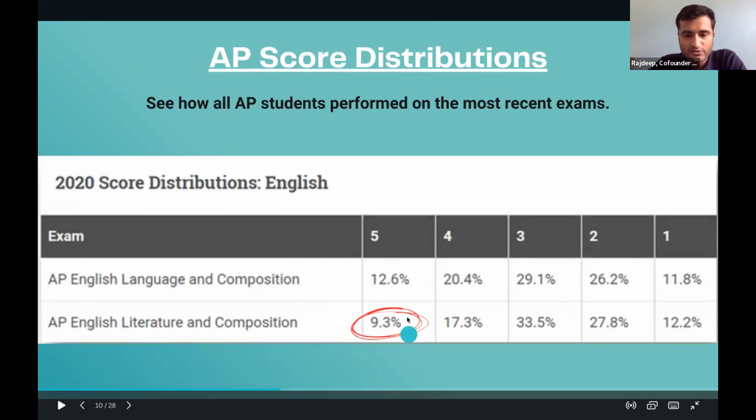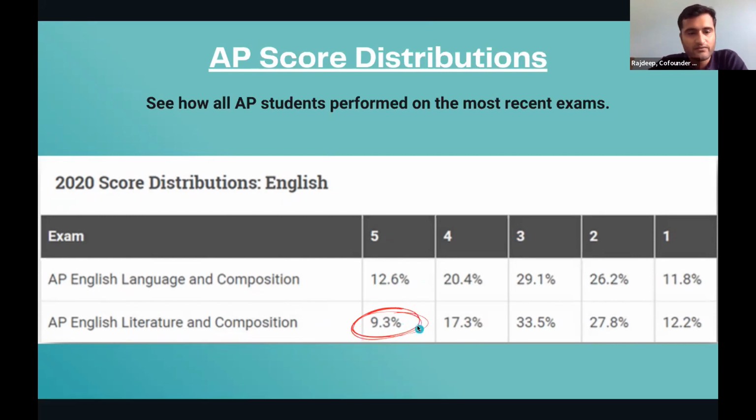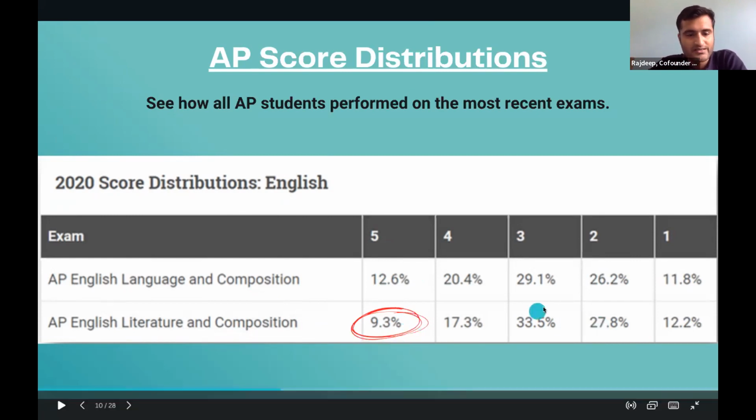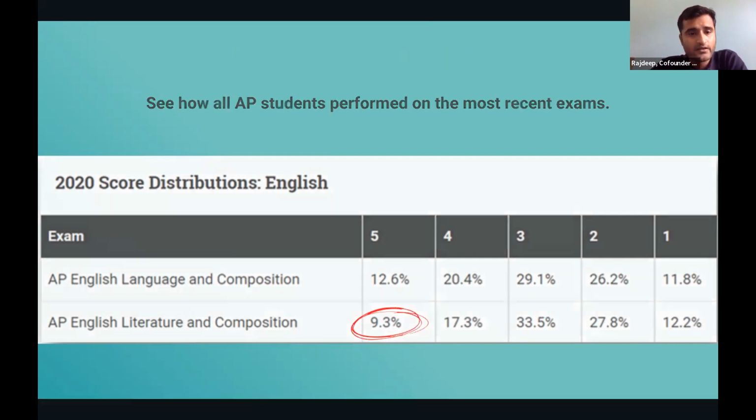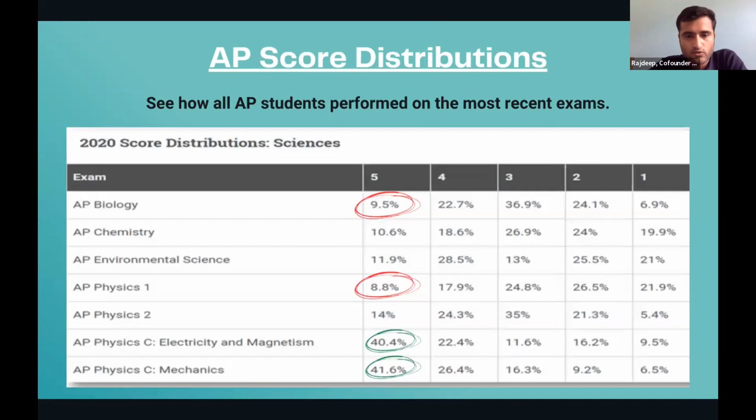So if you look at this, just notice the ones which are in red and the ones which are in green, right? Now, if you look at the next subject, we look at science score distribution. AP Biology, only 9.5%. AP Physics 1, only 8.8%.